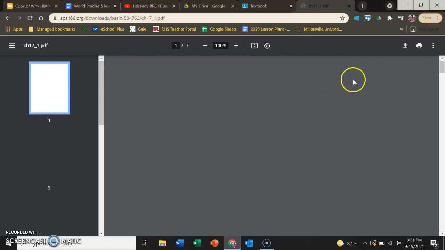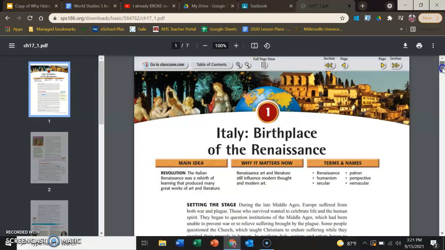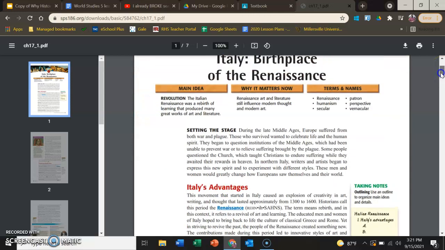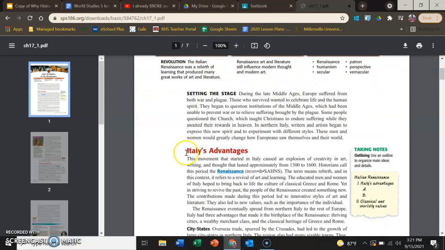If you look at the vocabulary sheet, there's 20 words. Each of those 20 words is written on here, and it's written in blue. It's a different color than the rest of the words. So you can just scan, find a word that's blue. So Renaissance is the first word on your paper. They are all in order. So read the sentence before and after it to get a definition.